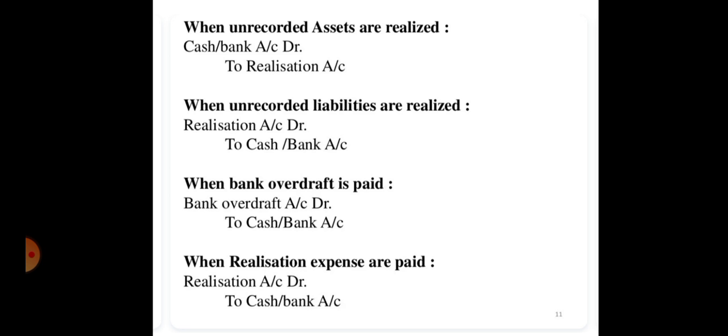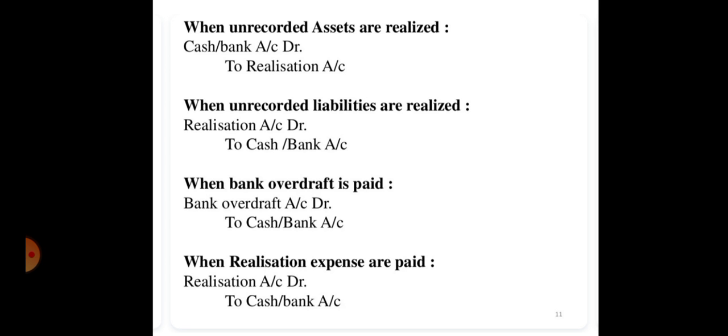Then if at the time of dissolution there is any bank overdraft on the liability side of the balance sheet, then we will close down that or pay off that. So for paying off the bank overdraft, the entry will be bank overdraft account debit to cash or bank account. This entry may be in two ways. First of all, we will close down the bank overdraft, then pay from the realization account, or the direct entry may be bank overdraft account debit to cash or bank account.